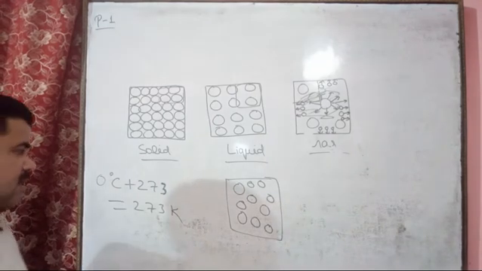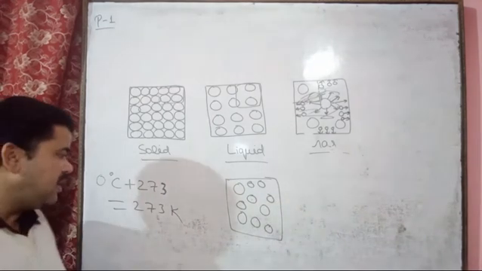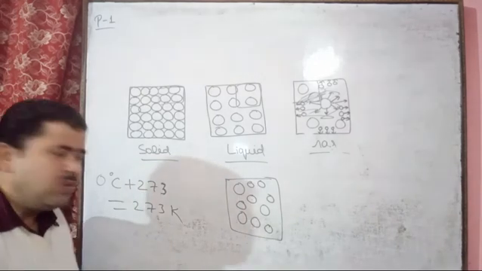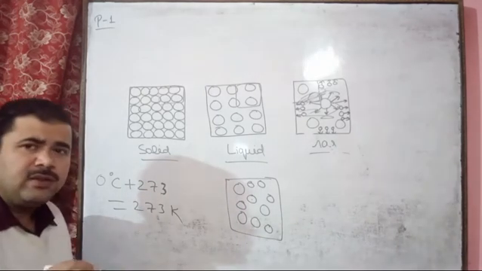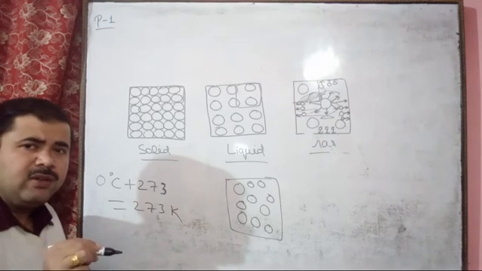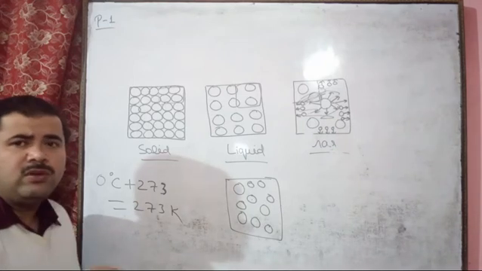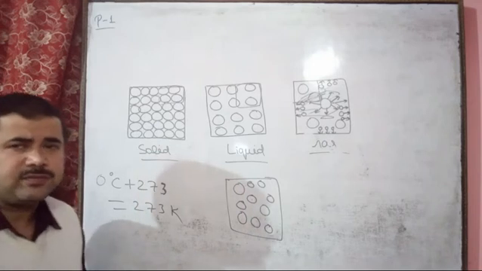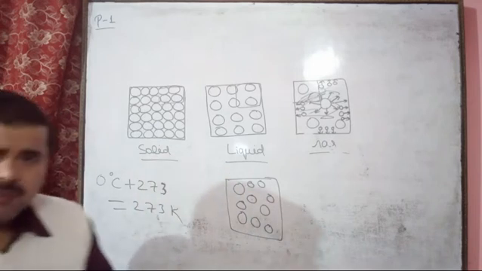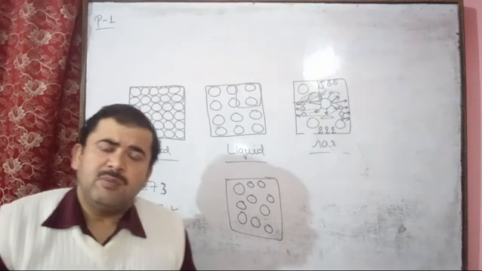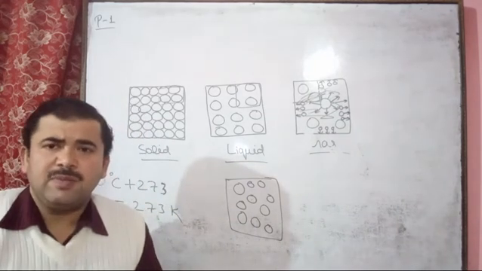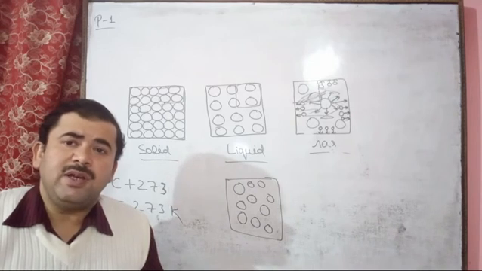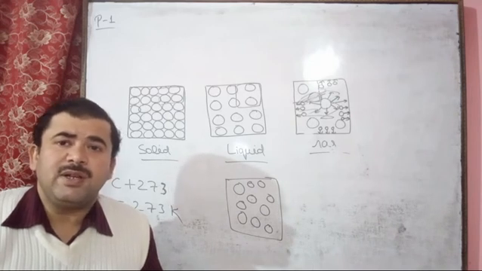In the same manner, if we want to change the Kelvin value into degree Celsius, you have to subtract 273 from the Kelvin value. So we will get the degree Celsius. In the same manner, if we take pressure, the pressure unit is atmosphere, and 1 atmosphere equals 76 centimeter of Hg.